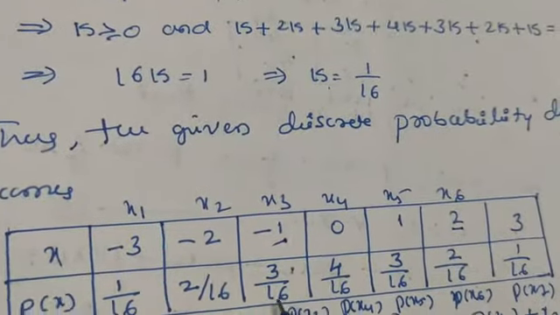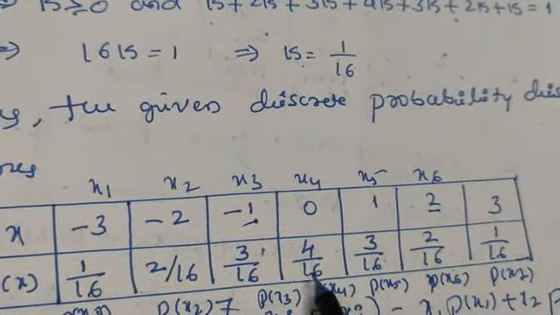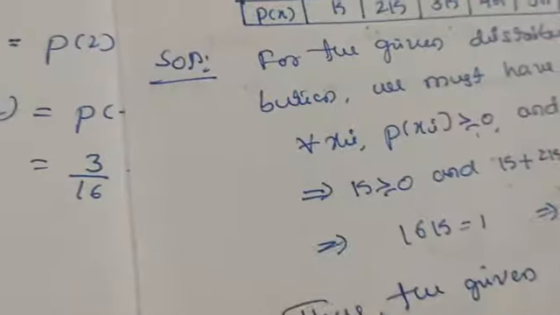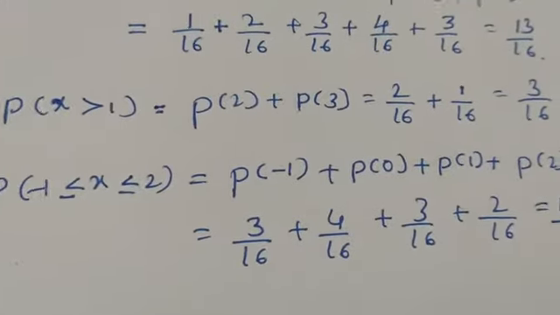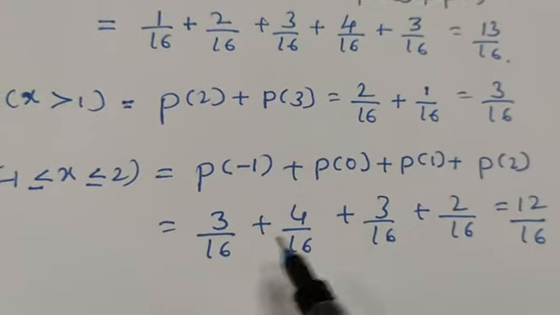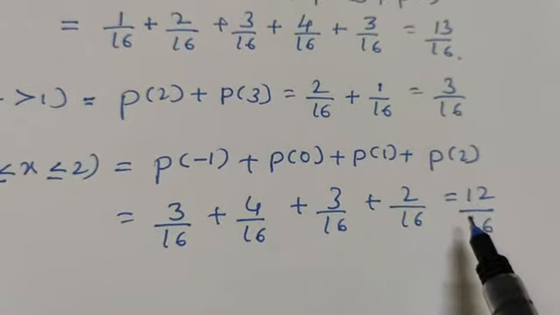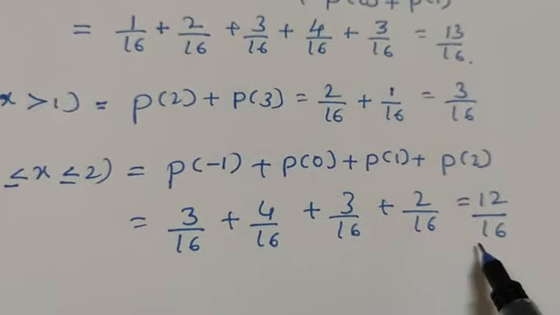In the table, this x value is between minus 1 and 2, so you take the values when x is greater than or equal to minus 1 and less than or equal to 2. You have to take these four values: P of minus 1, P of 0, P of 1 and P of 2. These values are 3 by 16 plus 4 by 16 plus 3 by 16 plus 2 by 16. After adding all these values you will get 12 by 16.